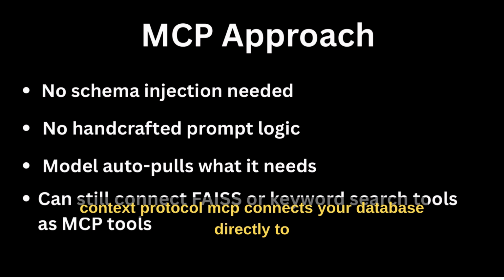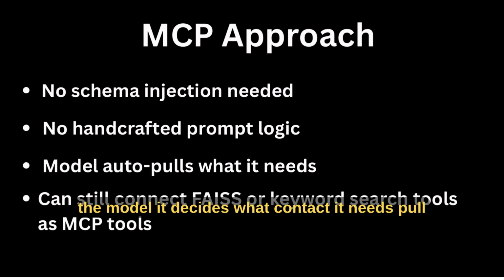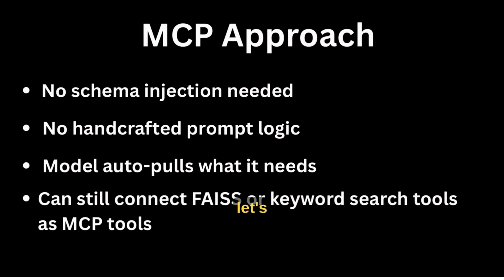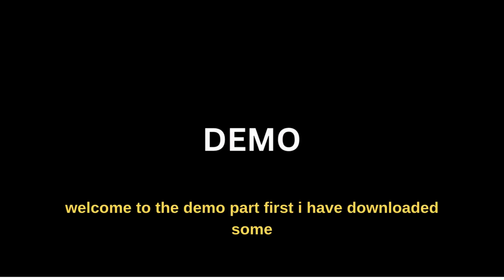MCP connects the database directly to the model. It decides what context it needs, pulls it dynamically and answers the question just like magic. We have seen MCP in our previous video, so this demo only uses LangChain. There are some differences we'll see at the end. Let's welcome to the demo part.